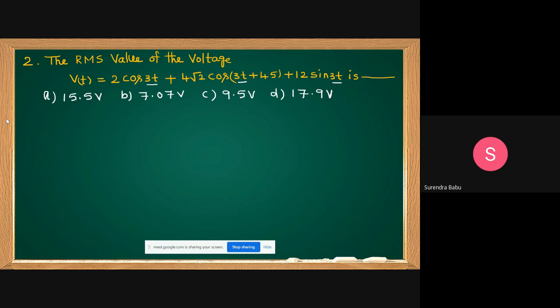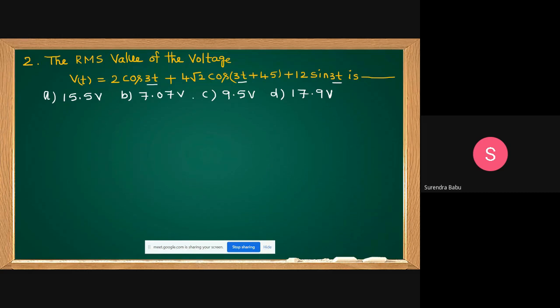All the frequencies are the same. If the frequencies are the same, don't apply the Fourier series. Only if a harmonic component is there can you apply the Fourier series. But all the frequencies are equal here, so in this case we go directly for the phasor analysis.